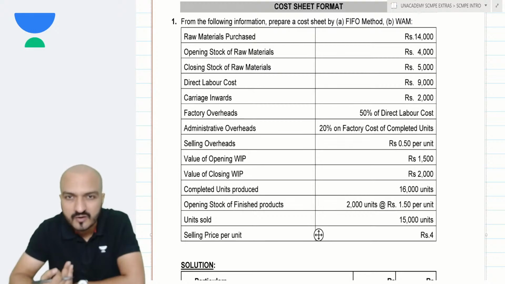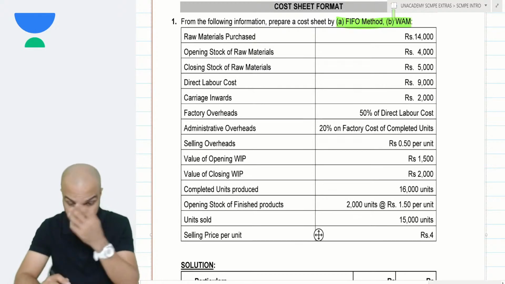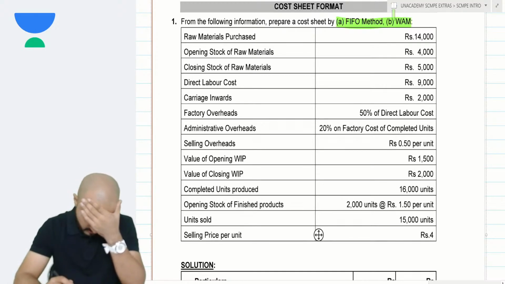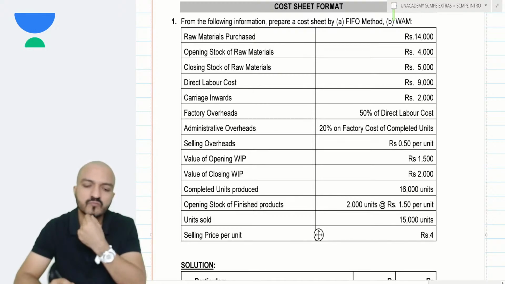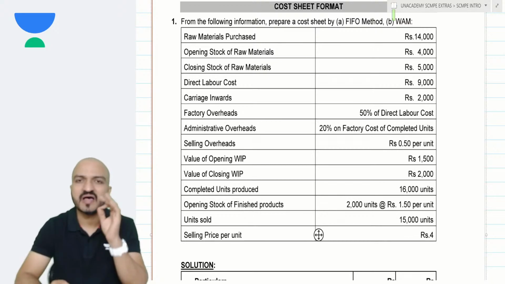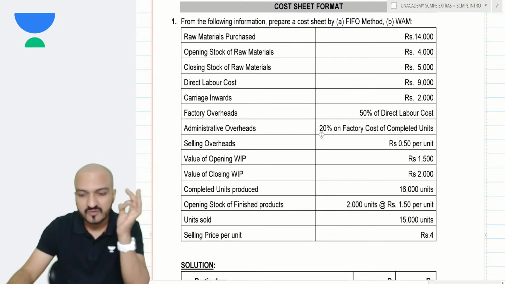These are methods for valuation of inventory.